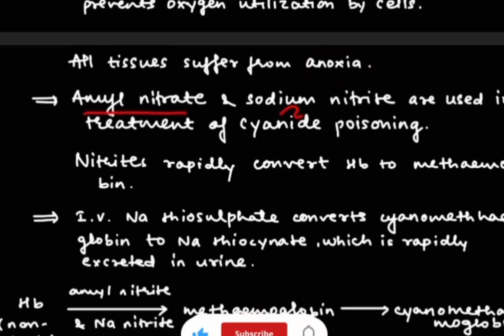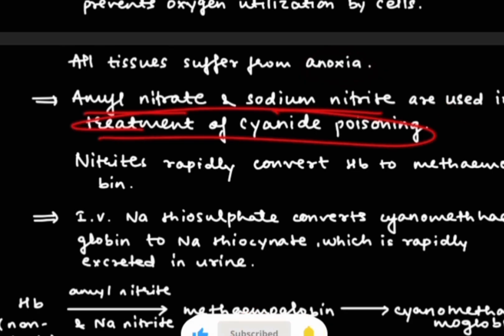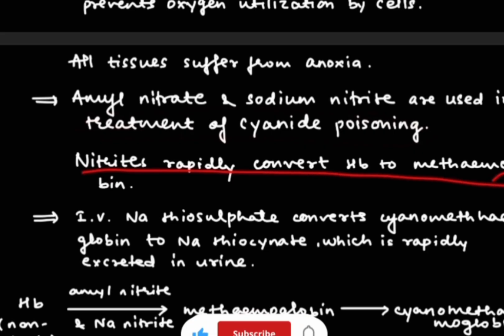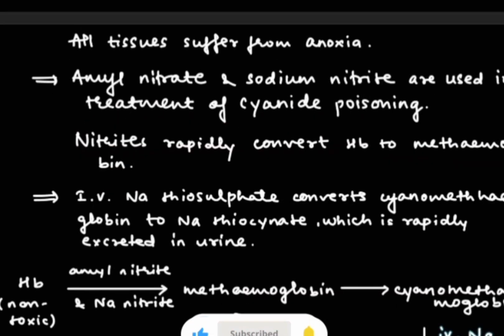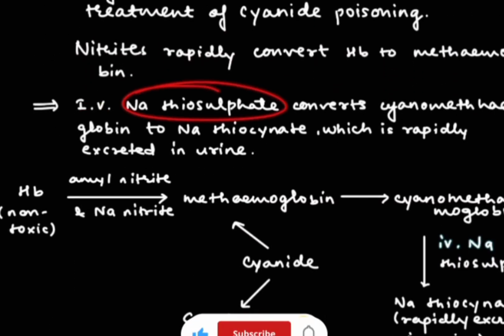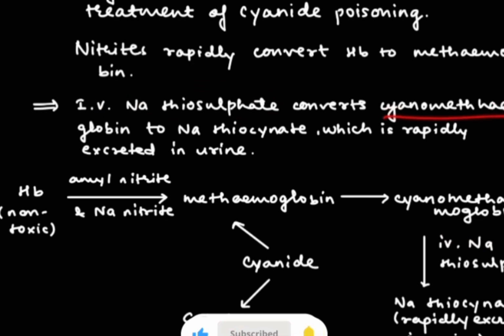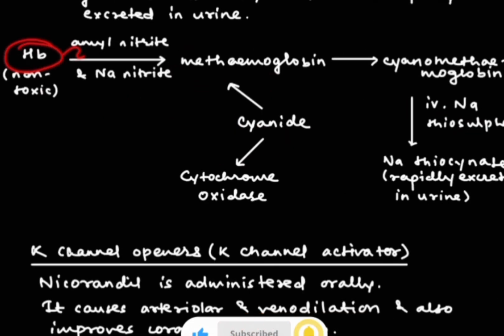Then amyl nitrite and sodium nitrite are used in the treatment of cyanide poisoning, and nitrites rapidly convert hemoglobin to methemoglobin. IV sodium thiosulfate can also be given, which converts the cyanomethemoglobin to sodium thiocyanate, which is rapidly excreted in the urine. So basically hemoglobin is converted into methemoglobin, then it is converted to cyanomethemoglobin, then after that it is converted into sodium thiocyanate, which is rapidly excreted in the urine.